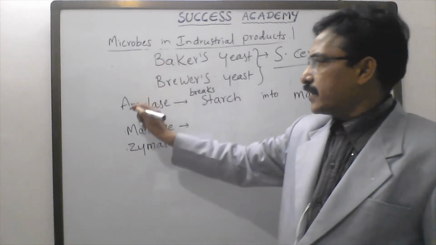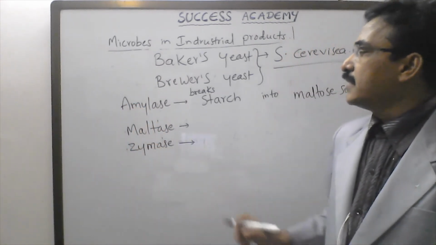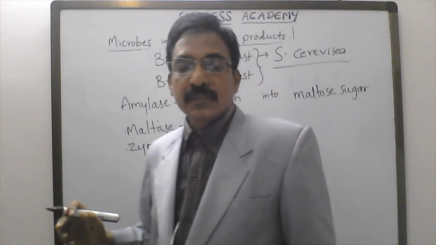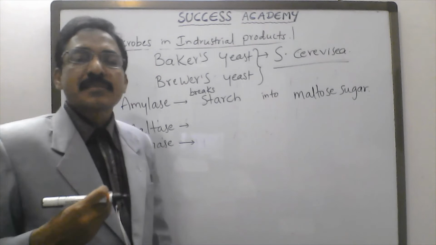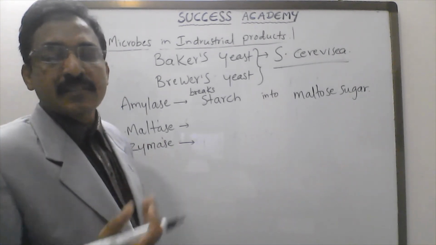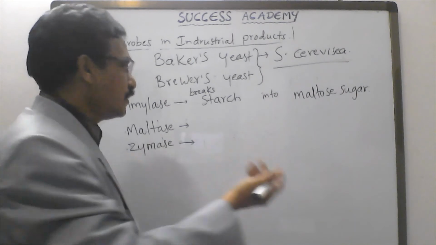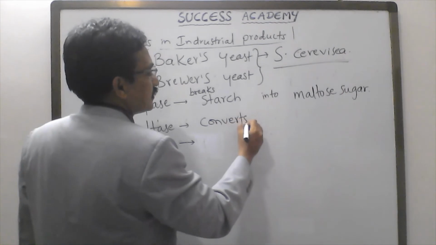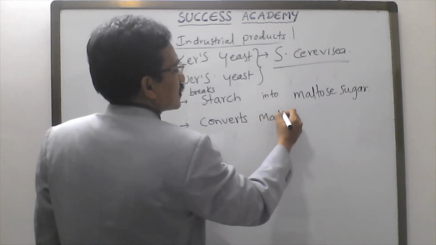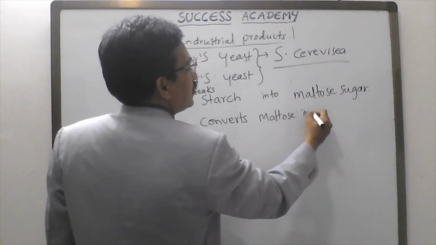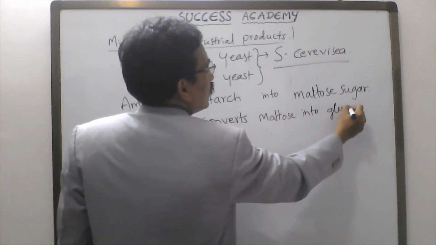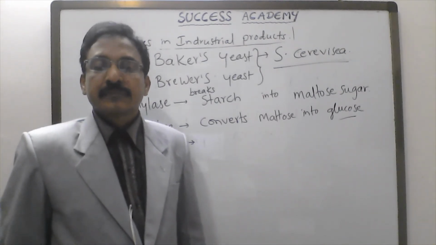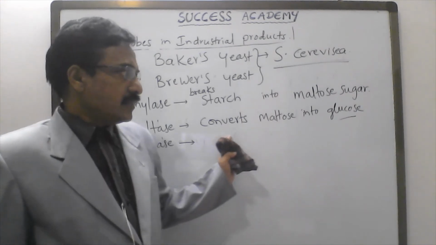Here, yeast secretes three enzymes: amylase, maltase, and zymase. Amylase breaks the starch into maltose sugar. The second enzyme secreted by yeast is maltase. The enzyme maltase converts maltose into glucose. Glucose is the simple sugar, a 6-carbon sugar. It is used in fermentation.